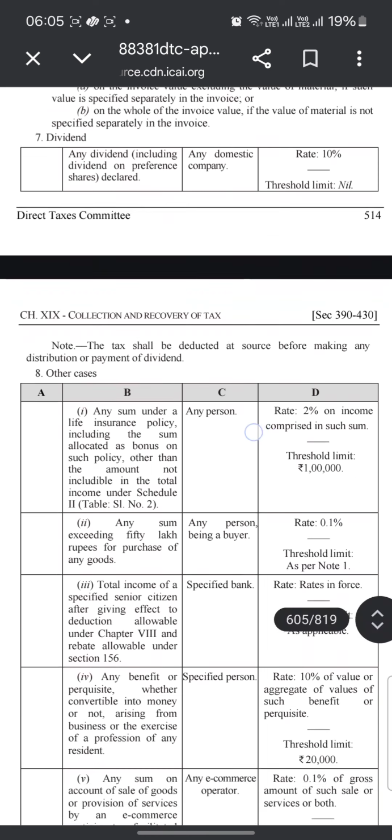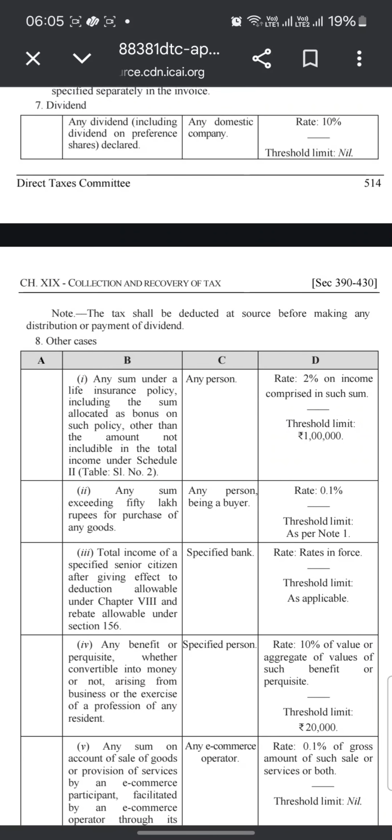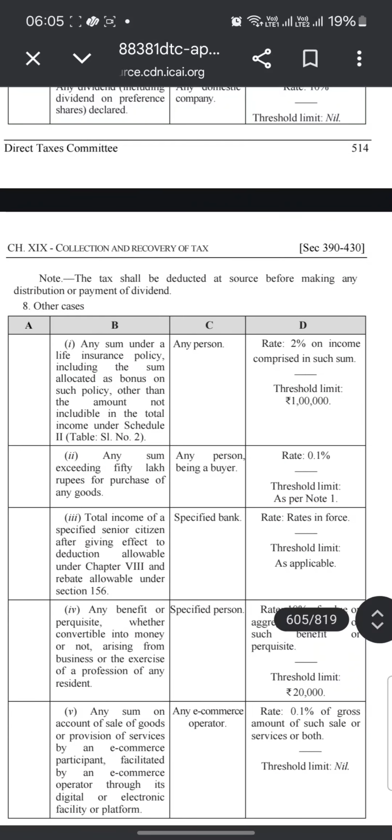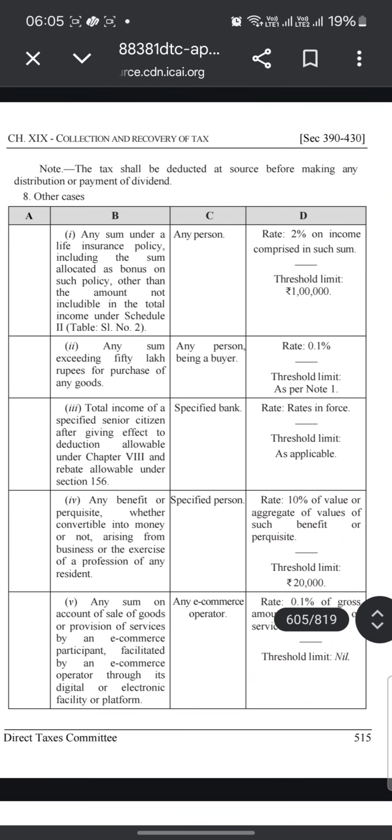And dividend: any dividend, including the dividend on preference shares, declared by any domestic company. Rate is 10%, threshold limit is nil, and tax will be deducted at source before making any deductions or payment of dividend.